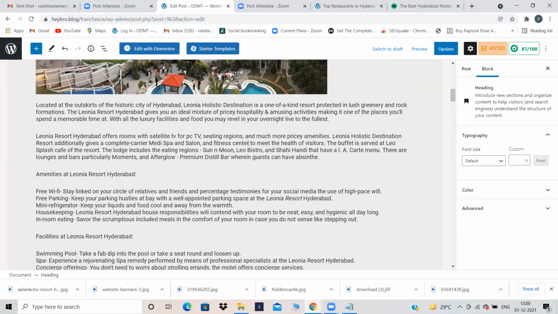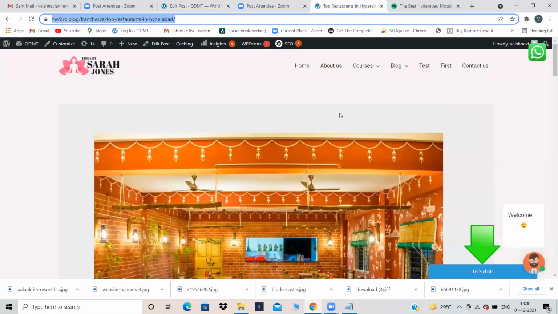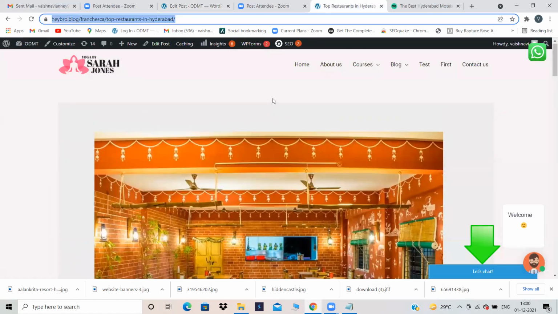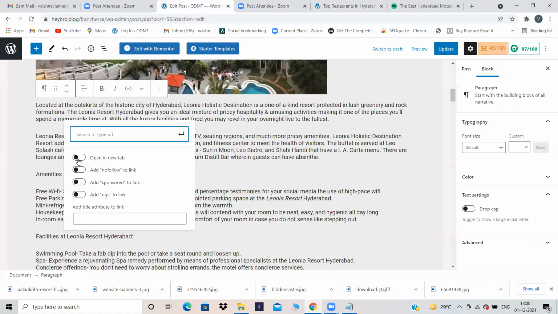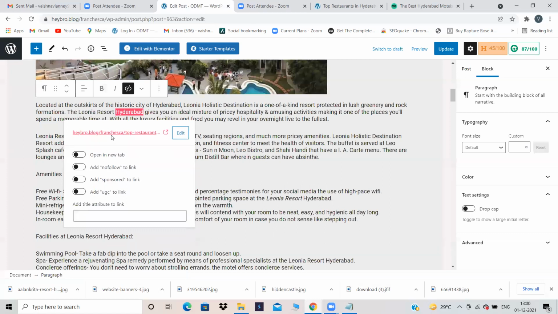For internal link, I'll be using some hospitality, or let's use Hyderabad. Yeah, Hyderabad. Internal link, again for my website only. Again, I want to give an internal link to this page only. It's up to you for which page you want to give. So I have given an internal link for myself.